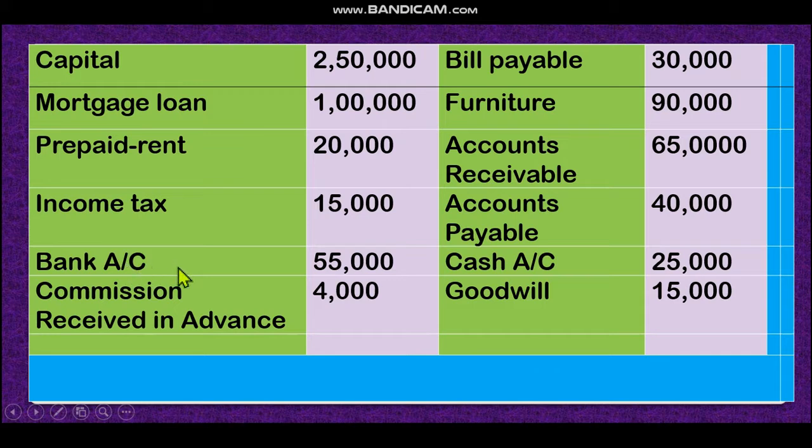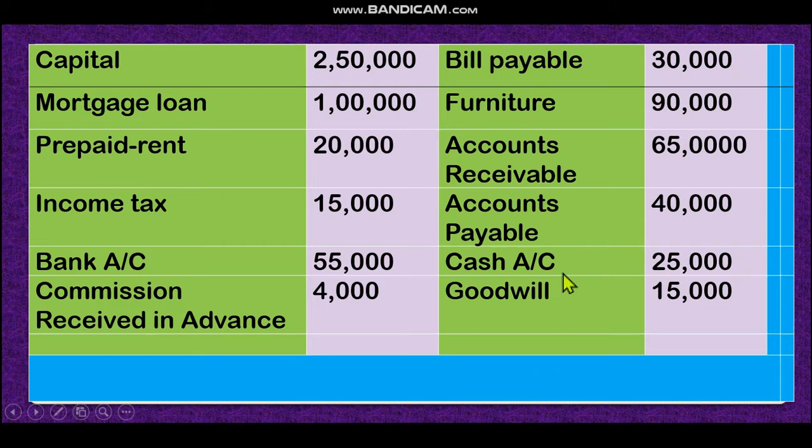Then bank account, that means in the bank account we have some money, it is our asset, 55,000. If bank overdraft, that is a liability. Commission received in advance, this is also a liability. Bills payable. Furniture, dear student, furniture is our asset, because you know that furniture will give you service for a long time. Accounts receivable, this is also an asset, because you will receive money from some other person to whom you sold on credit. They will give you money next year, next time. That's why accounts receivable is also our asset.